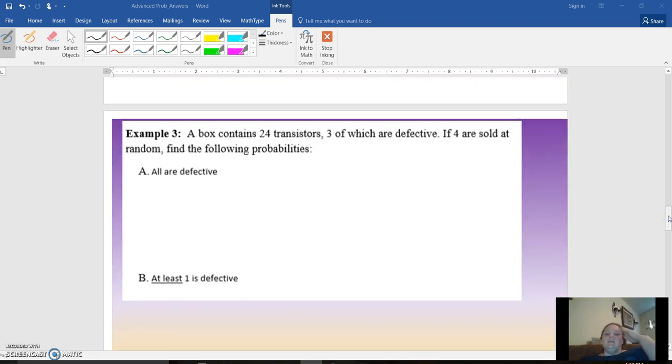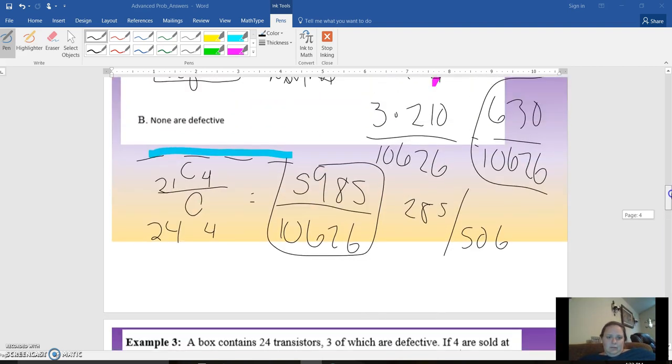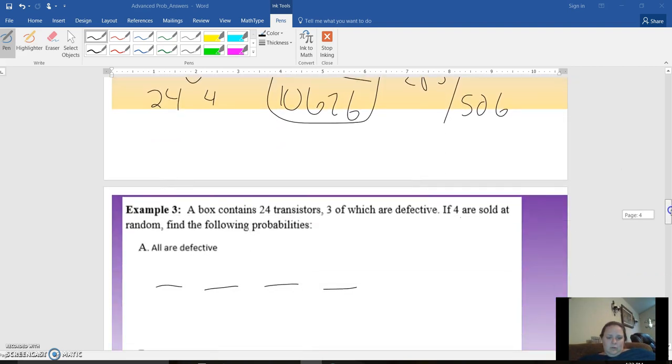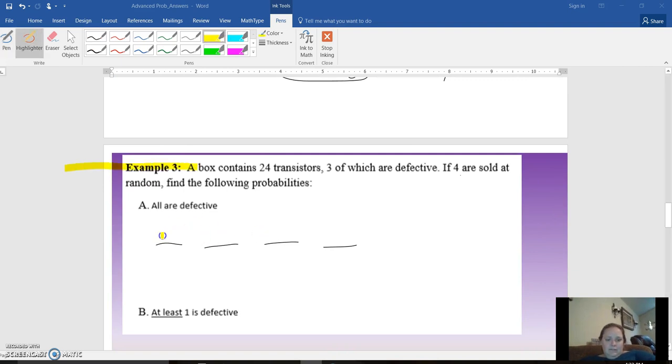All right, let's do all defects. We're getting 4 of them. Okay, these are defective, and then this is normal. Okay, and so probability, we're picking 4 of them. There's 24 to choose from.